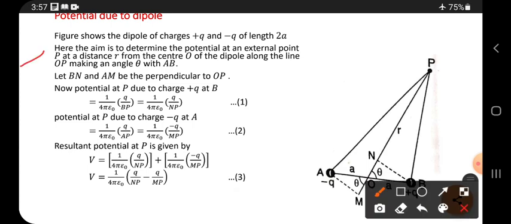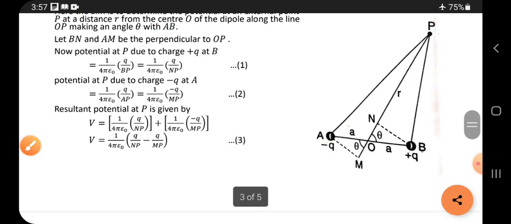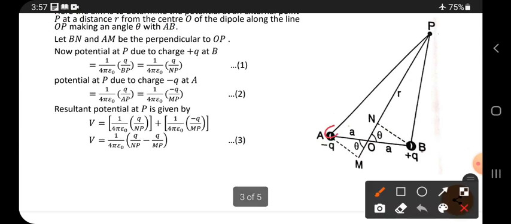Here the aim is to determine the potential at an external point P, at a distance r from the center O of the dipole, along the line OP making an angle theta. See here, there is one negative charge and one positive charge.